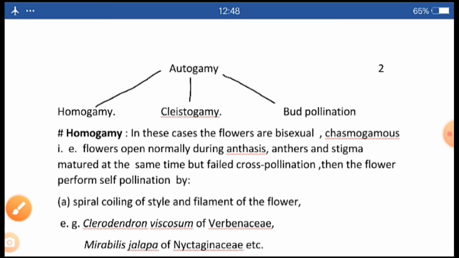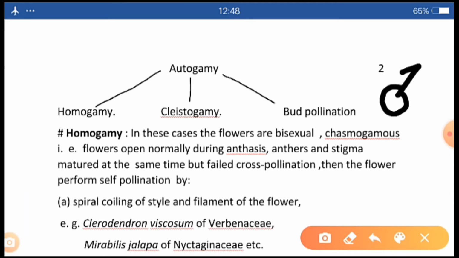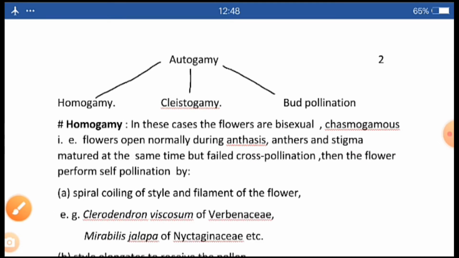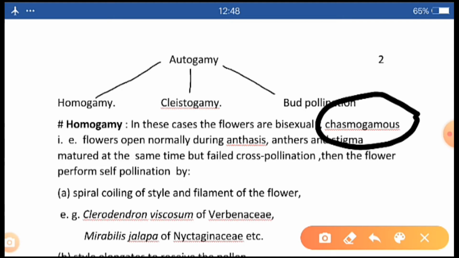In homogamy, the flowers are bisexual. The flower is bisexual, having male part and female part. Okay? And the flower is chasmogamous. What is chasmogamous? Chasmogamous means the flowers open normally during anthesis. Okay?